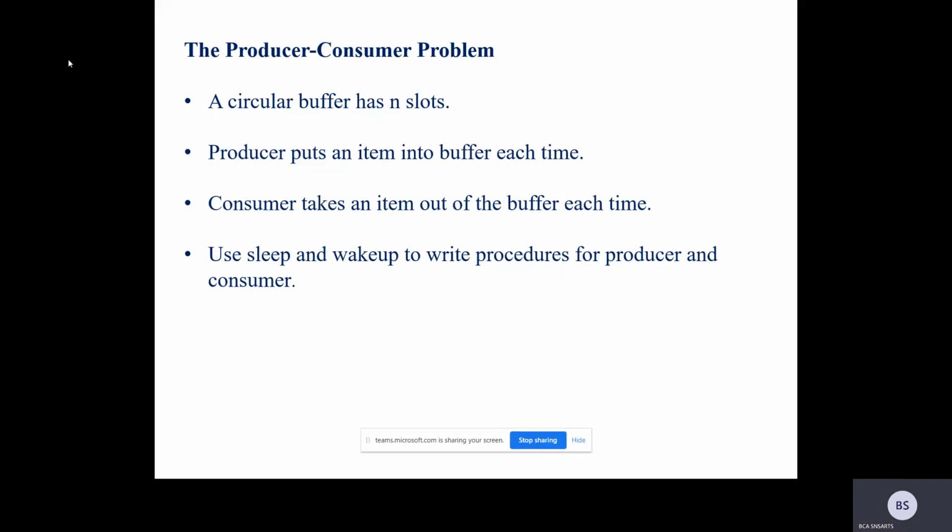We already discussed the printer spooler directory. Processes A, B, C can write something into the spooler directory. The printer daemon is another process which can take a file from the spooler directory. Looking at the spooler directory, if there are files to be printed, it takes the file from the spooler directory, then sends it for printout.